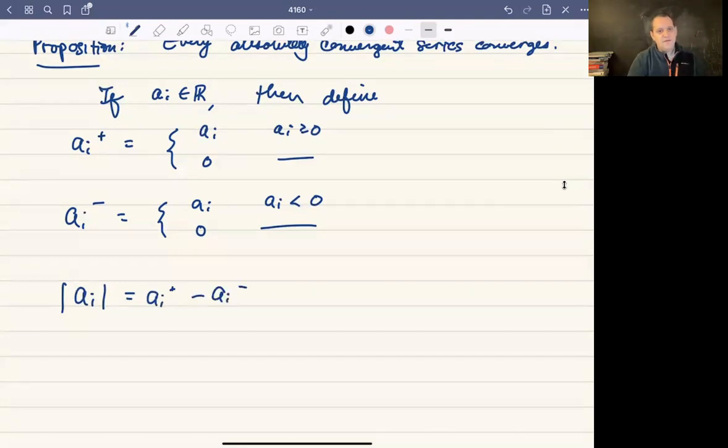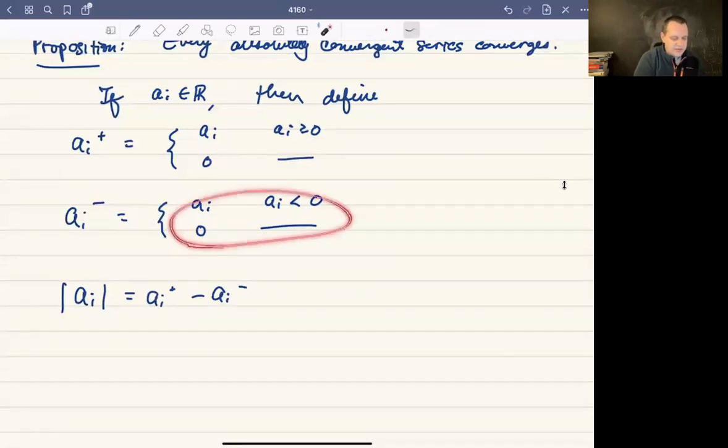If the term is positive, you just get a sub i, because the absolute value of a sub i is just itself, and the other part is zero. If a sub i is negative, then the absolute value of a sub i is negative a sub i, which is why we needed the negative sign there. So this is the absolute value of a sub i.